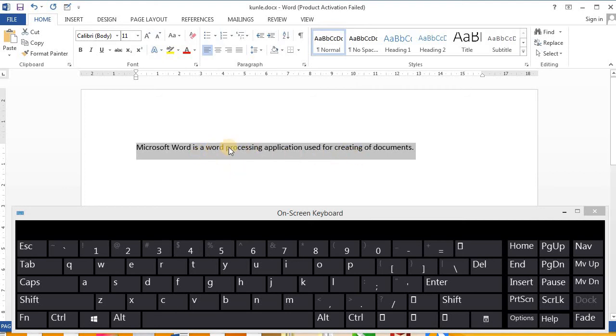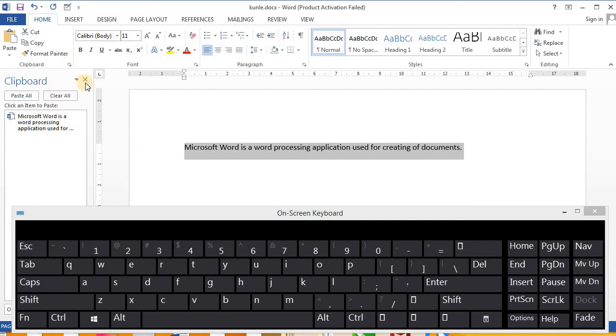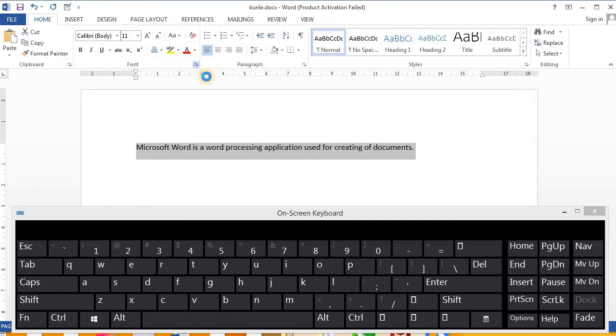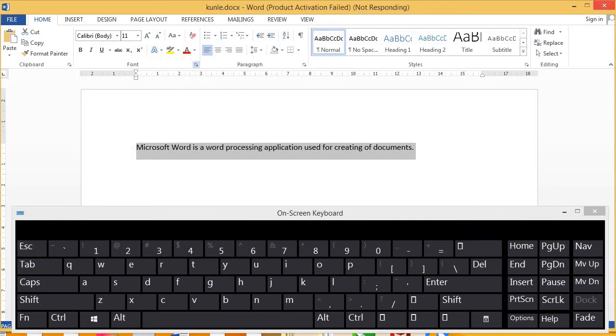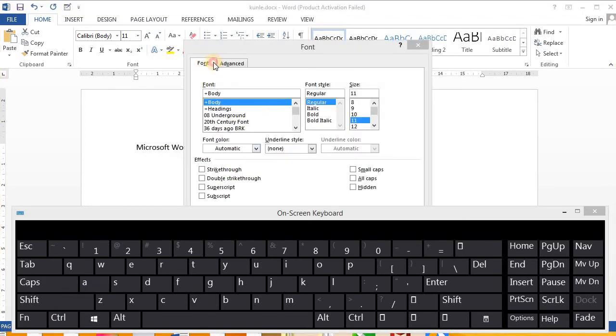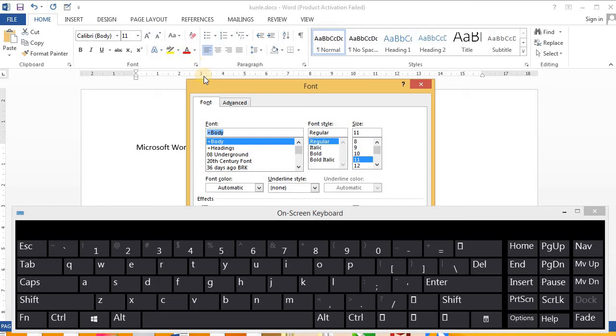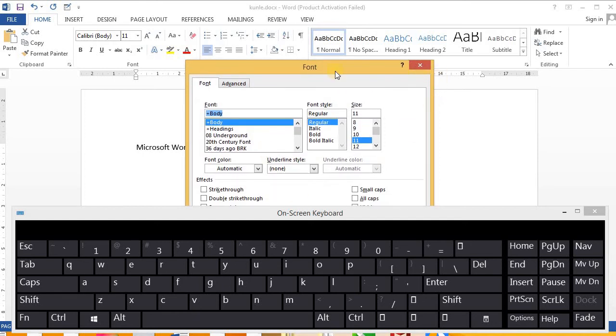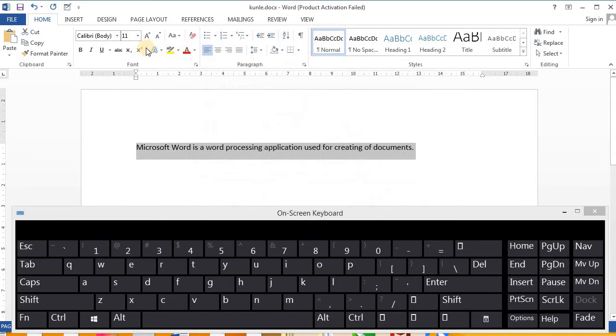So now that I've copied, how do I paste? You can just come here, still on this Home tab. Then we have other options by clicking this arrow, but those are not needed now. After clicking on this arrow here, this is what it shows, a small dialog box, though I don't need it now. So then I come here and I just click on Paste.